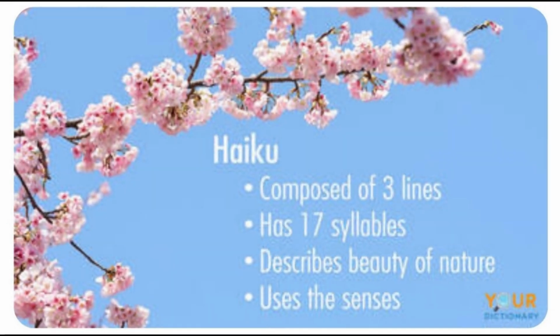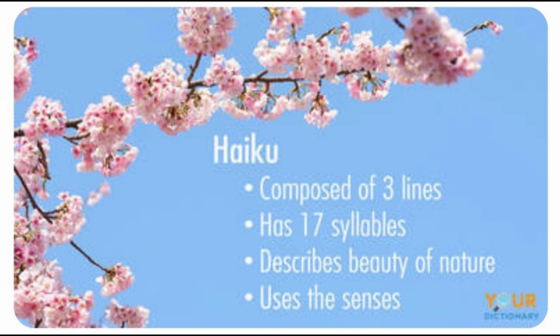It is of Japanese origin. Haiku is usually meditative and contemplative in nature. It usually reflects the poet's impression of a natural object, scene or season of the year. Haiku is written in 3 lines of 17 syllables, which are distributed in 3 lines in the order of 5, 7, 5.